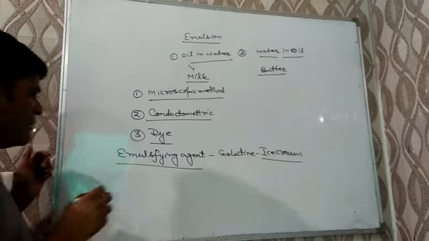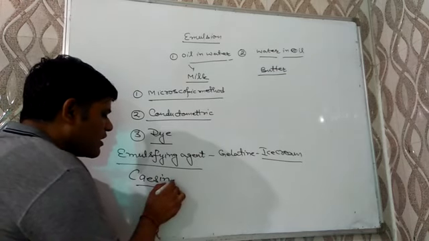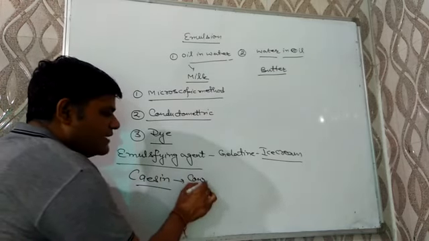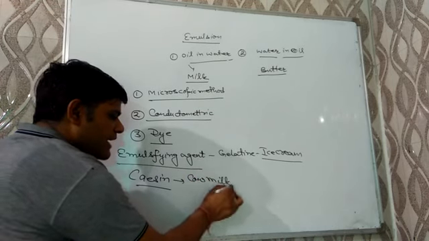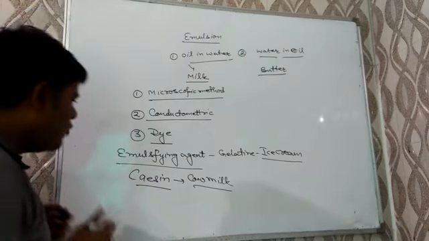The second example of it is casein, that is found in cow milk. It is a natural emulsifying agent found in cow milk.